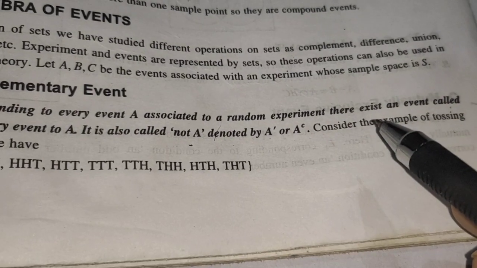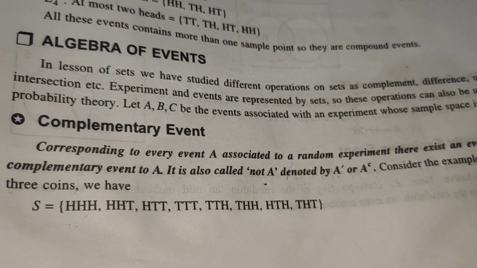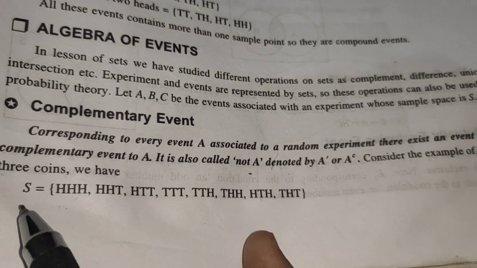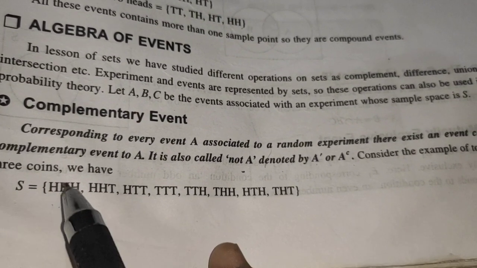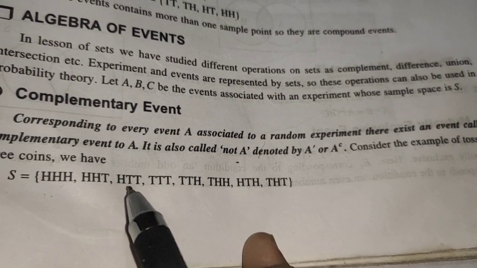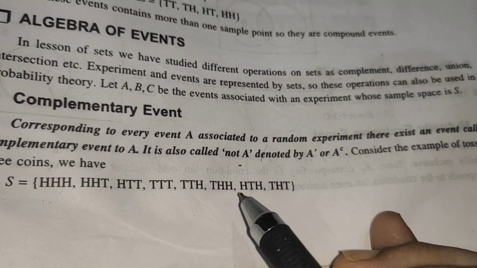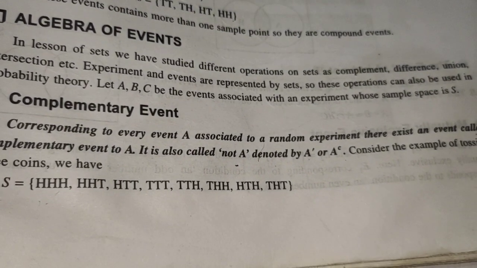Now to understand this concept, let us take an example. Suppose a coin is tossed thrice, or 3 coins are tossed together. Then the sample space will have 8 elements: head, tail, head, tail, tail, head, tail, tail. So these are altogether 8 elements.